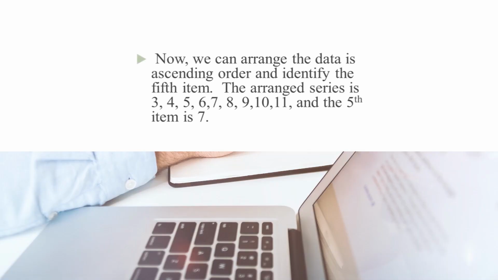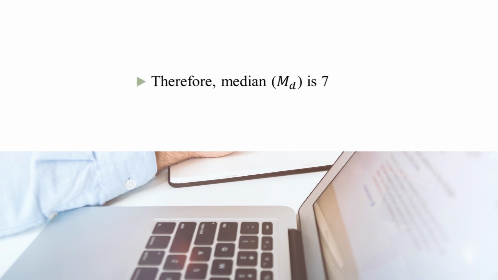So, the value corresponding to the 5th item would be median. In this case, when we arrange the data in ascending order, it comes like 3, 4, 5, 6, 7, 8, 9, 10, 11. So, we have arranged it. The 5th value in this case is 7. So, in this example you can see that the median is 7, right.